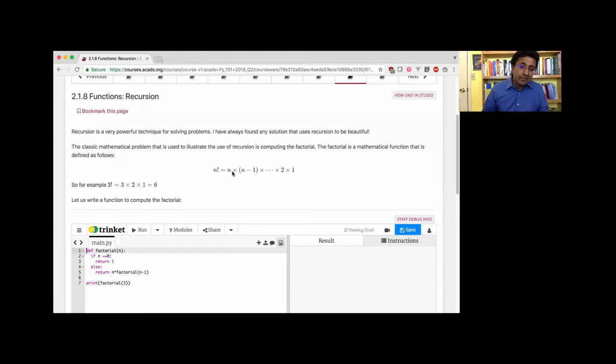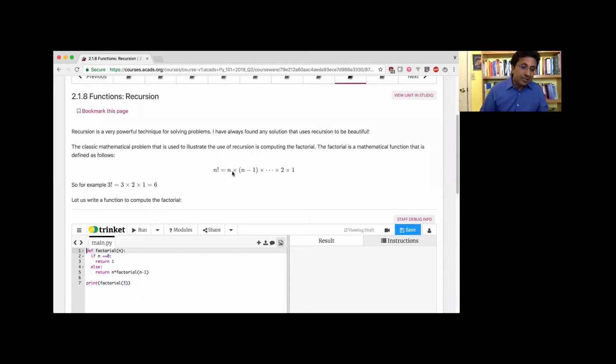Now we have an interesting question. Can a function call itself? In particular, can a function call itself before it has been fully defined? That seems a little strange, right? It's like a snake eating its own tail. Can a function call itself? And the answer is yes. Functions can call themselves, and it's actually quite interesting to have functions be able to call themselves.